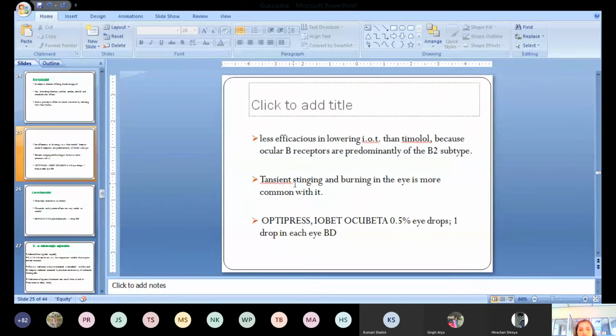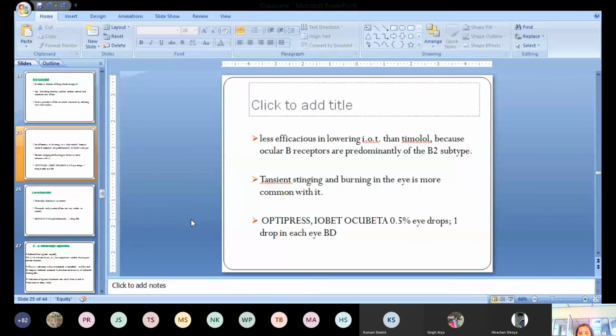Side effects like transient stinging and blurring in the eye are more common with it than with timolol. The drugs available are Optipres, Betoptic and Ocubeta, in 0.5% eye drops. You can instill 1 drop in the eye twice a day.